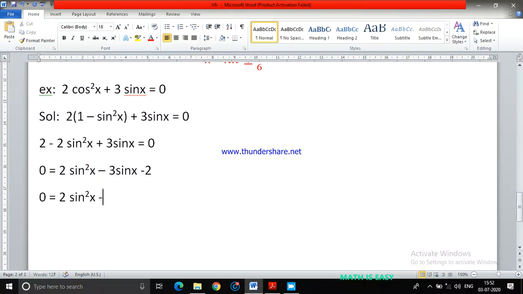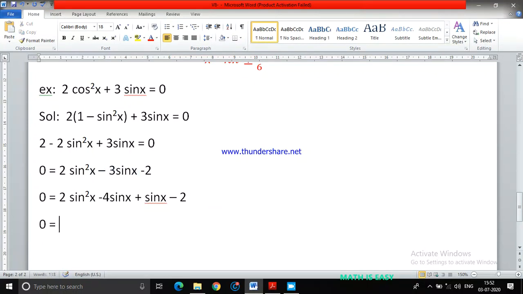Okay, so you can write 2 sin squared x minus 4 sin x plus sin x minus 2 equals 0. This is how I use the splitting of the middle term. Minus 4 I have written as minus 4 into 1. Minus 4 into 1 is minus 4, and minus 4 plus 1 is minus 3. I hope you remember the splitting of the middle terms.